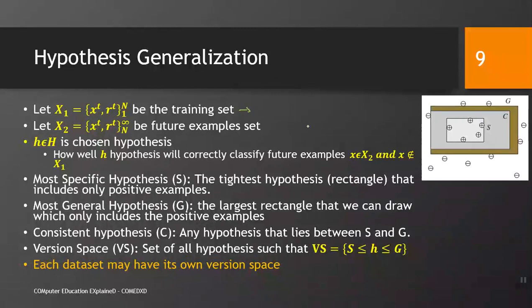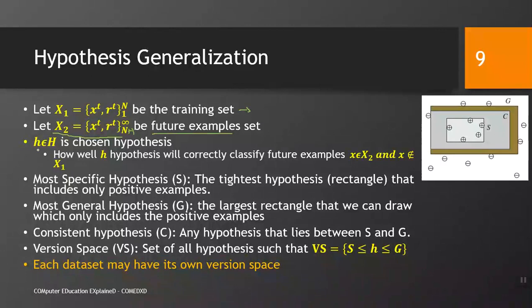However, once it is trained and deployed in the industry or in the production environment, we do not know what examples would come. Basically, it should be n plus 1. The examples ranging from n plus 1 to infinity, all of those are denoted as future examples.